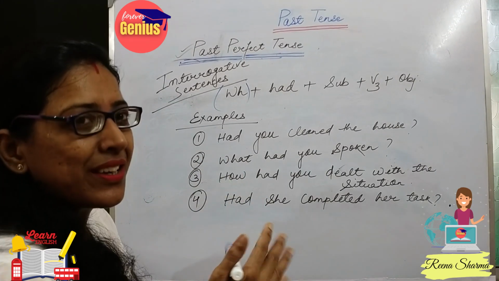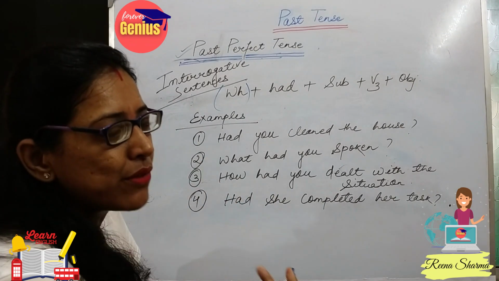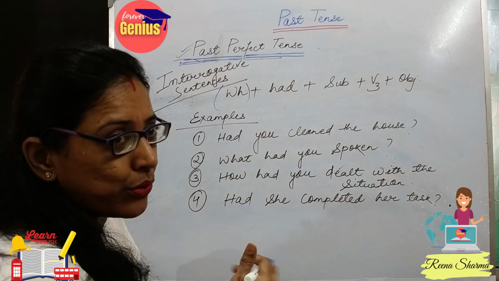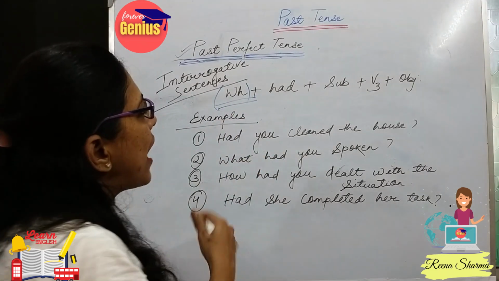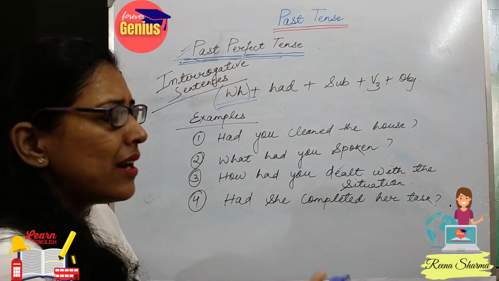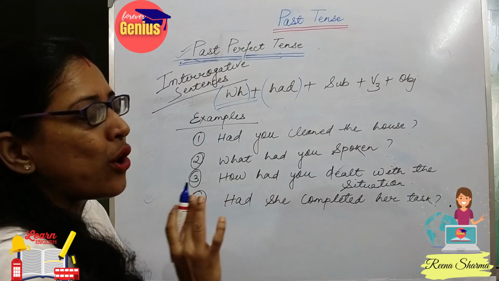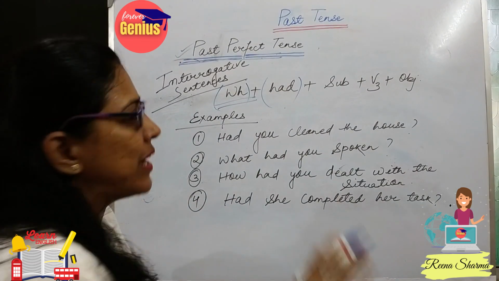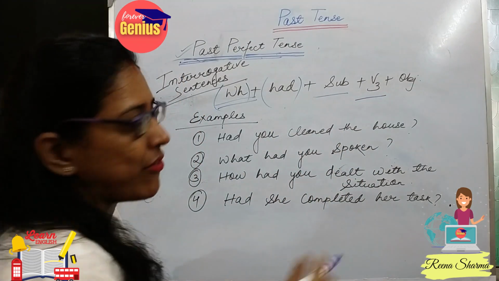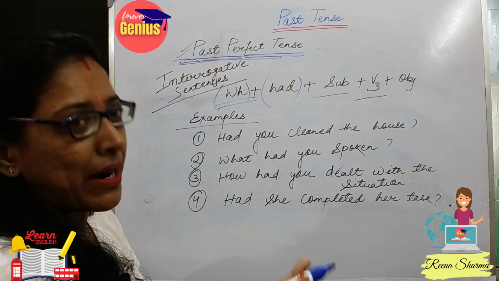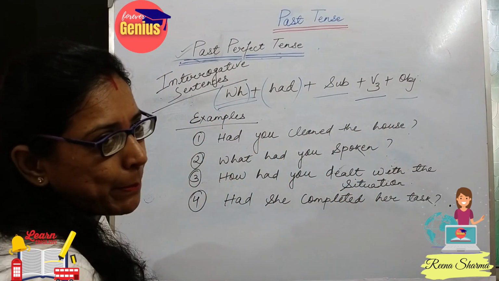WH is what? You got it correct. It is the WH family, means the words we use when asking questions: what, how, when. So these are the WH family, plus had. See, so simple. You don't have to think whether it is singular or plural. Just had. Then subject plus verb, the third form of verb, which we also call the past participle, and the object. So let's look at some examples.